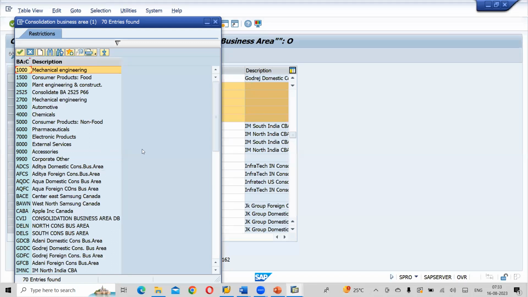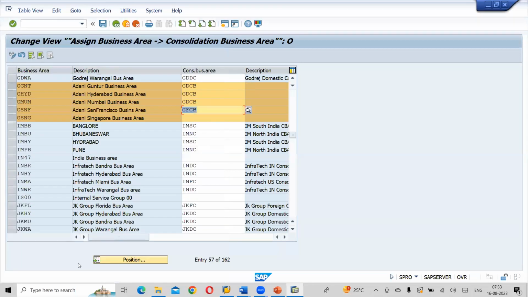Adani foreign consolidation business area, GFCB. Copy this and paste it. Press enter. You can see here, for all the different business areas: Adani domestic, Adani domestic, Adani domestic, and Adani foreign.